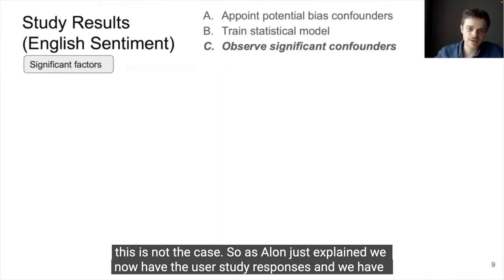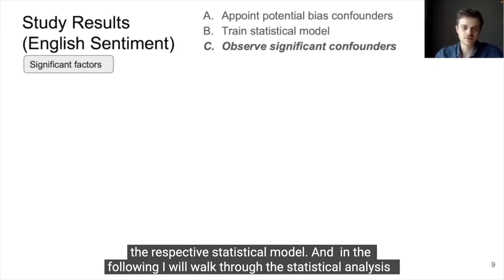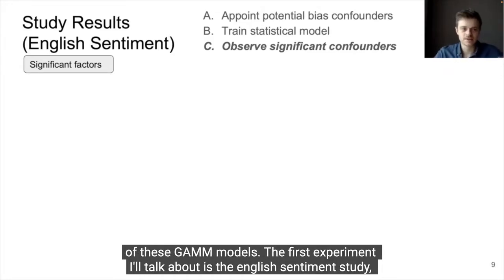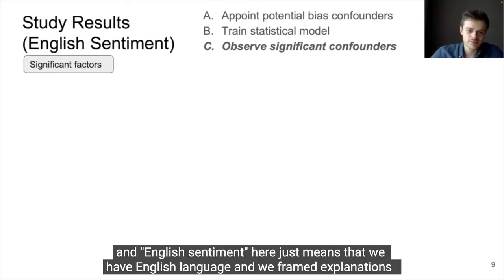So as Alon just explained, we now have the user study responses and we have the respective statistical model. And then in the following, I walk through the statistical analysis of these GAM models. The first experiment I'll talk about is the English sentiment study. English sentiment here just means that we have English language and we frame the explanations in the context of